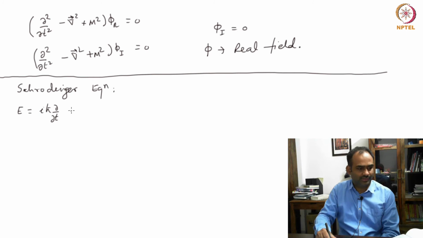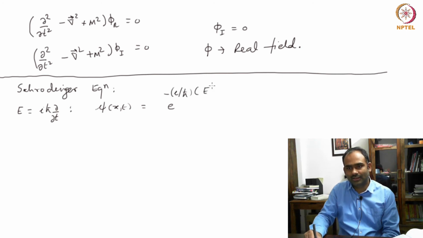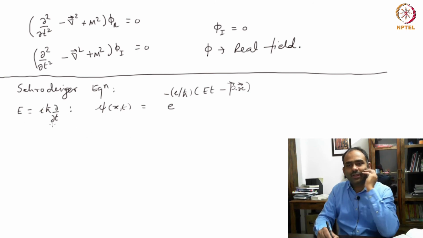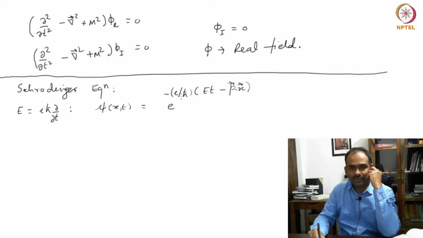I'm concerned only with this operator right now. So let's take a state psi, a wave function psi, which is e to the minus i over ħ times (Et − p·x). Now, when you act with this operator on psi, you will get the energy, right? Because this gets pulled out. So you get i ħ ∂psi/∂t as E psi.